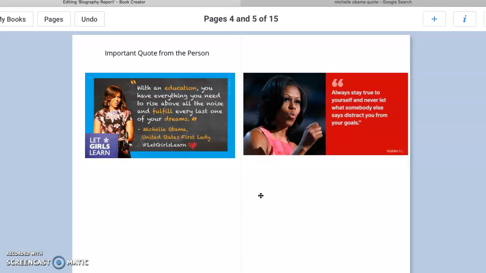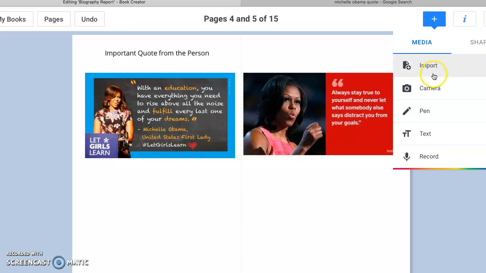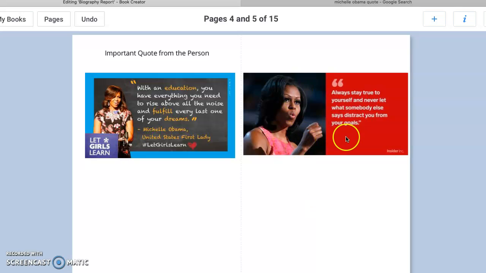So again, today we learned two ways that we can add a quote from a person into our story. We can add a quote by pressing the plus sign and going to import and looking for a picture on Google Images from there. We also learned how we can save a photo and put it into our biography that way as well. If you have any questions about this or you need help finding a good quote from your person, please let me know.